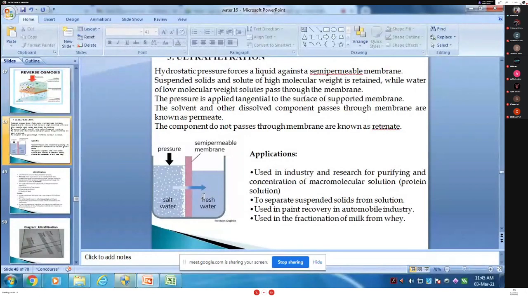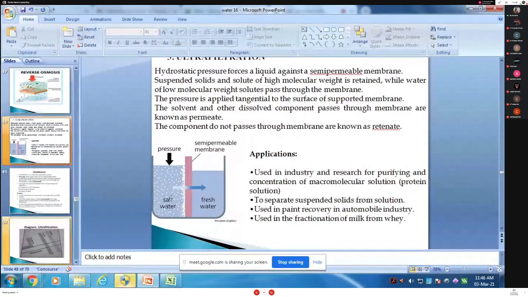The suspended solids and solutes of high molecular weight are retained in the same compartment, while the water and low molecular weight solutes pass through the membrane.